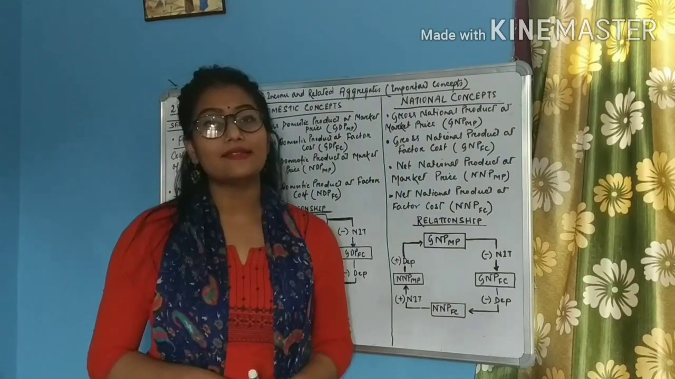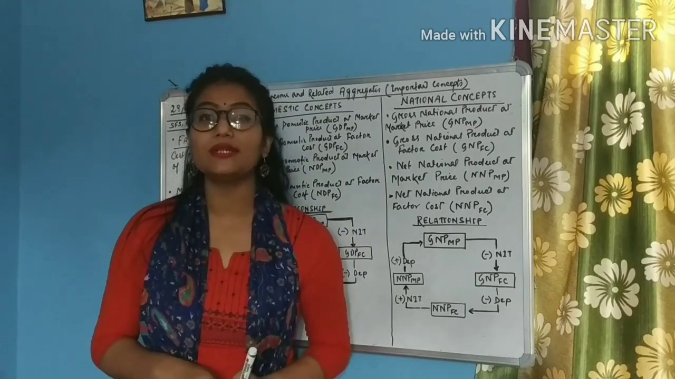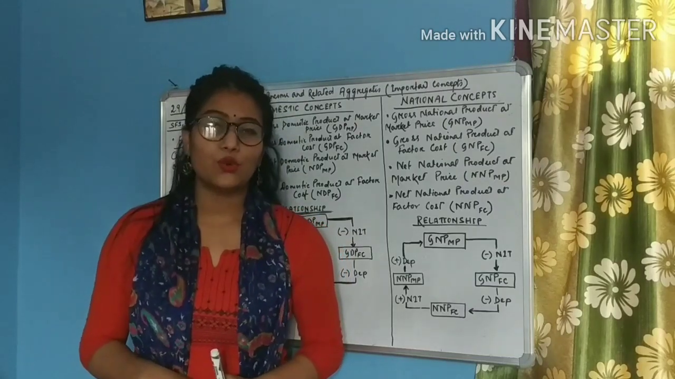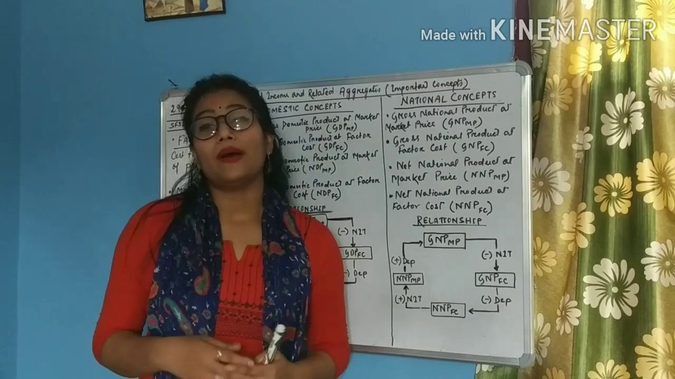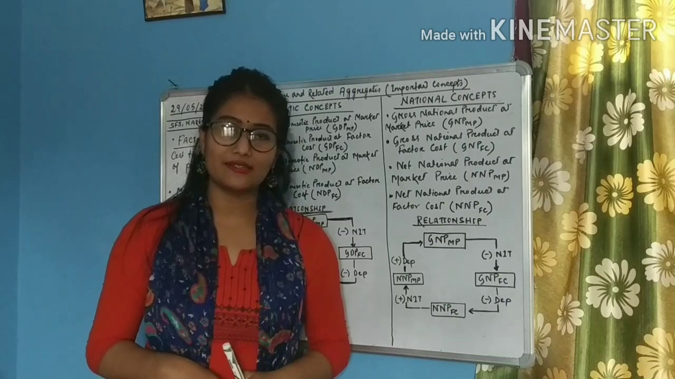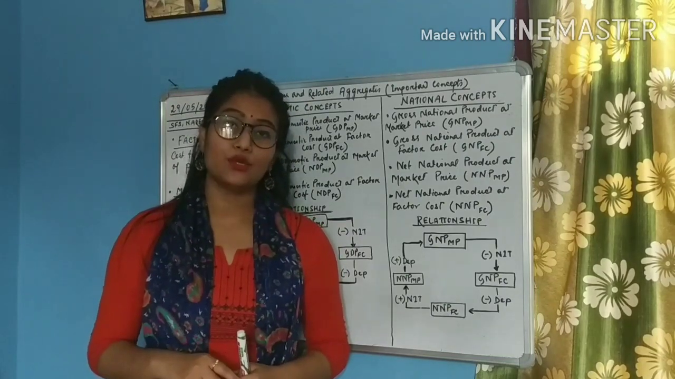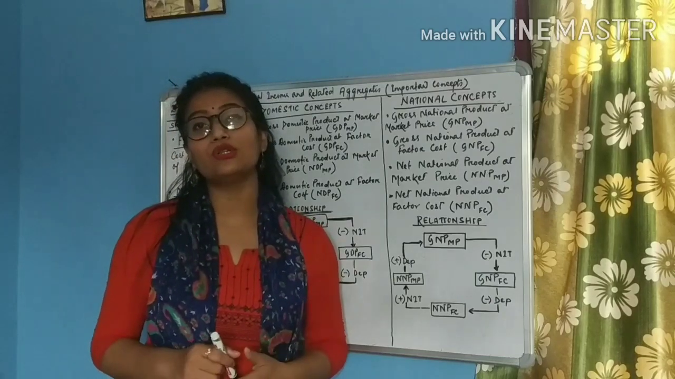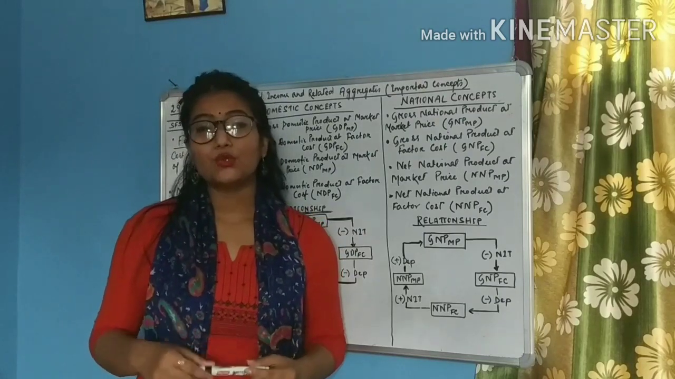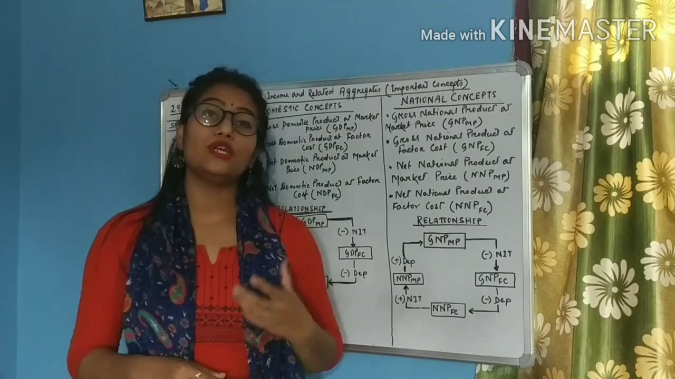Well students, in our last class we started with the remaining portion of the chapter National Income and Related Aggregates, right? So we started our class by revising the circular flow of income model in a two-sector economy, and then we went on to discuss some very basic concepts which are very essential in order to compute the value of the national income.